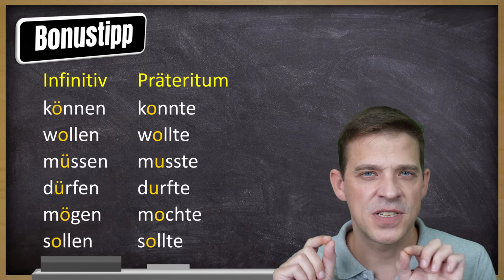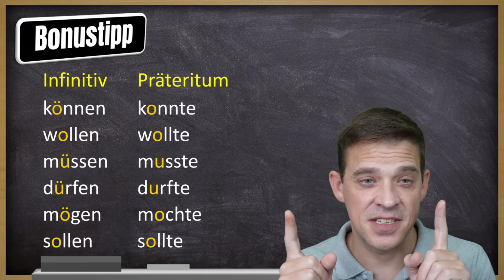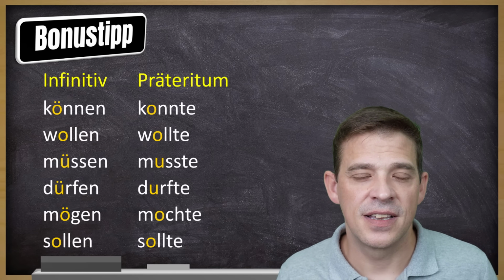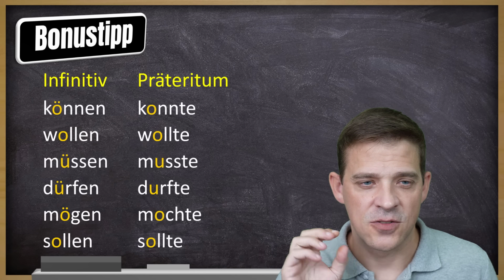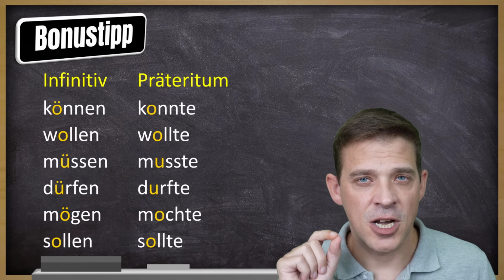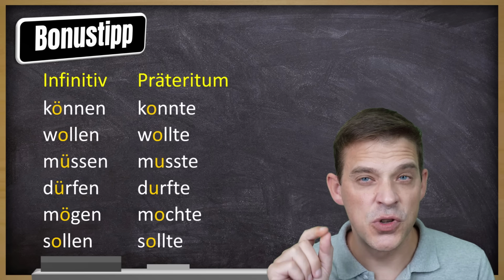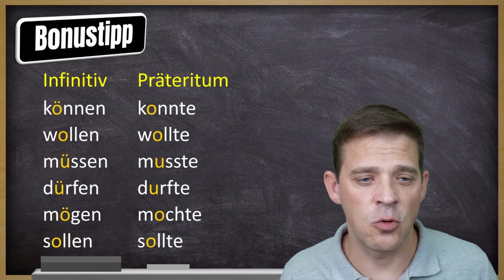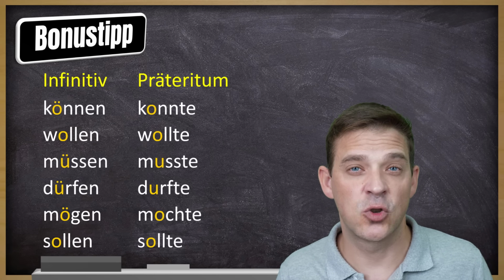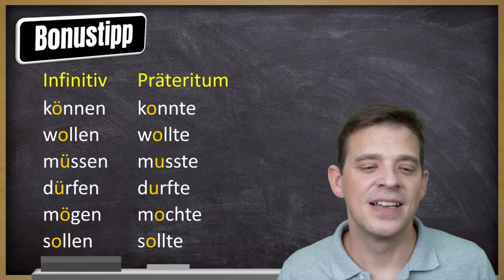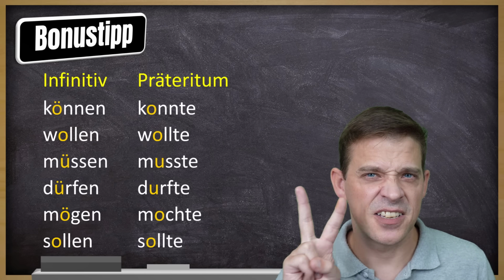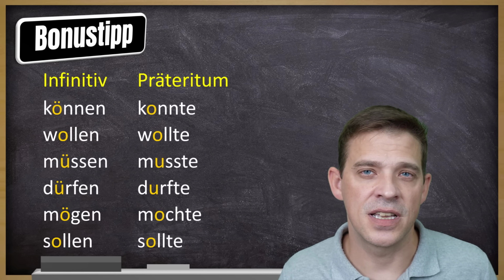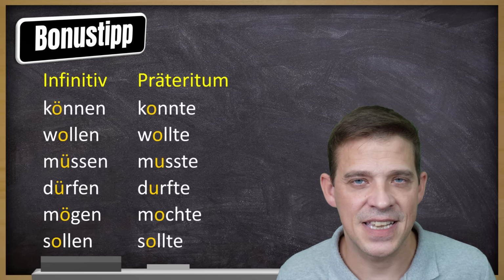So können becomes konnte. The only difference, and this is important, is that the umlaut, the two dots on top of the O, disappears. So können becomes konnte, wollen becomes wollte, same, there's no umlaut. Müssen becomes musste, because there is an umlaut, so again, get rid of the umlaut. Dürfen, same, becomes durfte. Mögen, same, becomes mochte. The second letter is the same, it's just that mochte is pretty irregular. Und sollen is the same, becomes sollte.